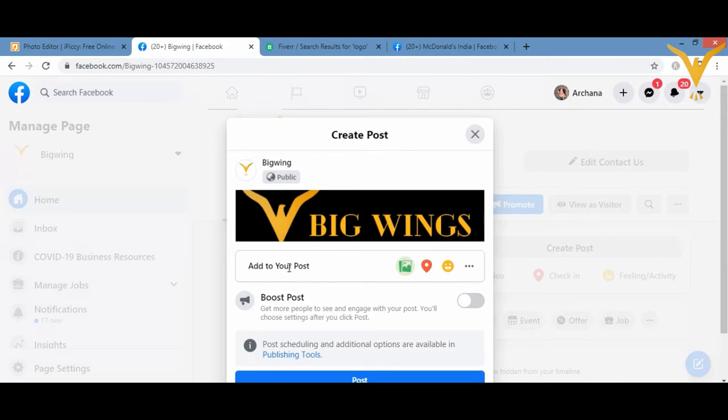For example, I can just write a step towards online education and all such things. So it's all dependent on you how you are going to write.